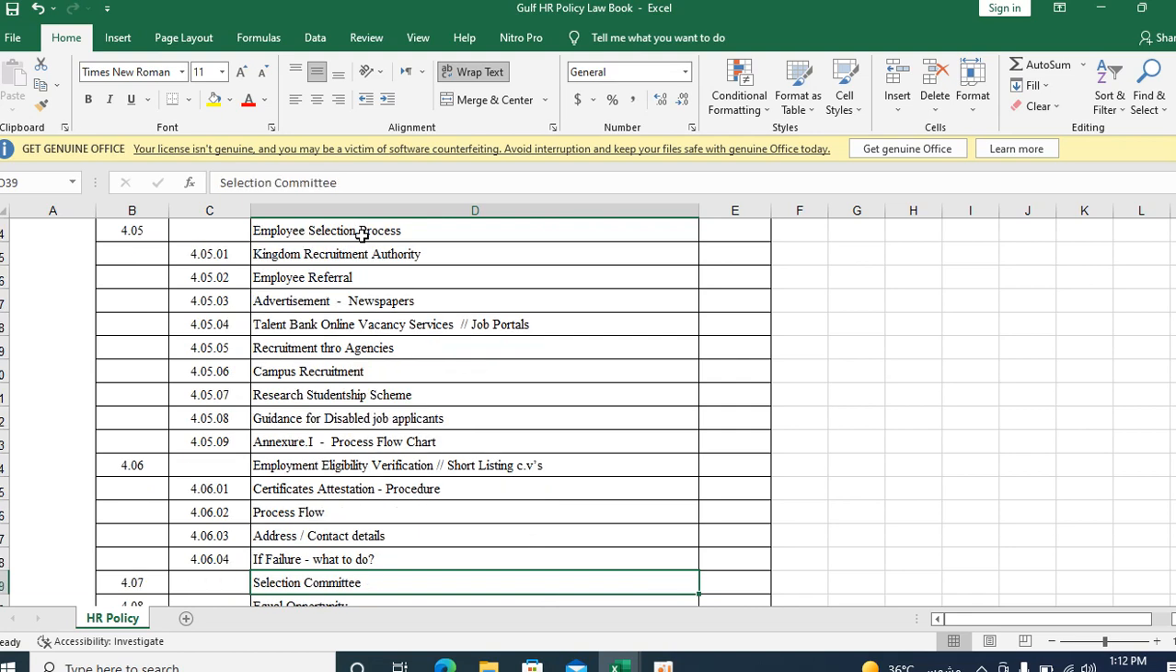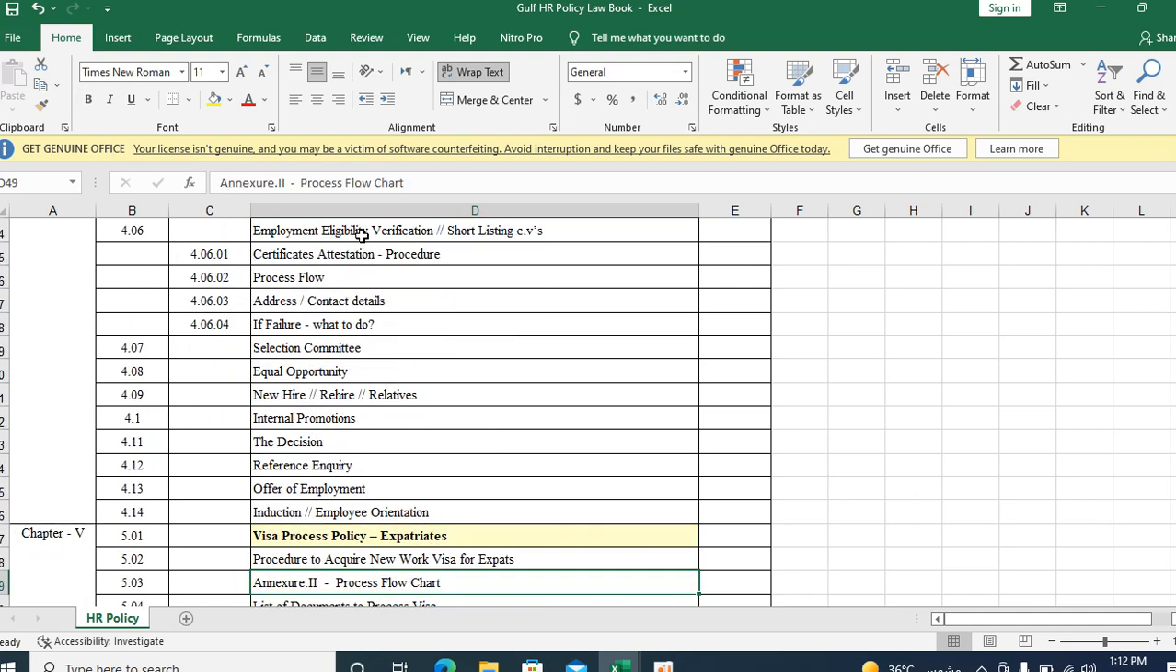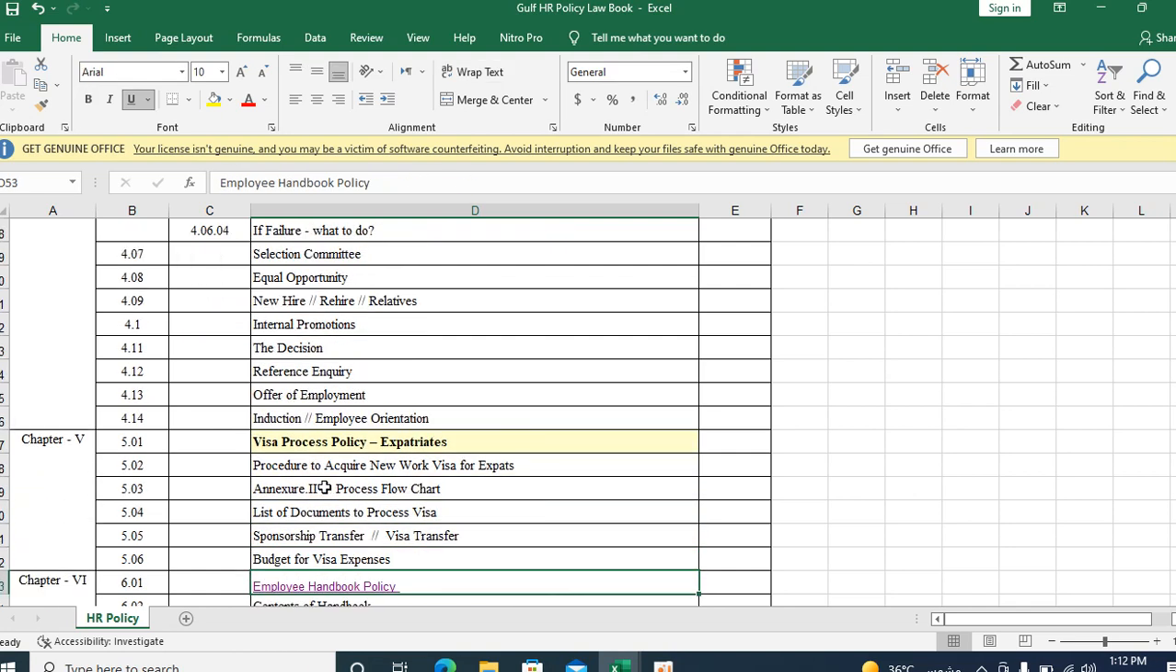These are all the policies for the employment of a new hire, new people, internal promotion, decision, referral, offer of employment, induction, employment orientation. That is the induction or employment orientation, which is very, very important. How you are going to give the induction to the people, you can create based on your company policy.